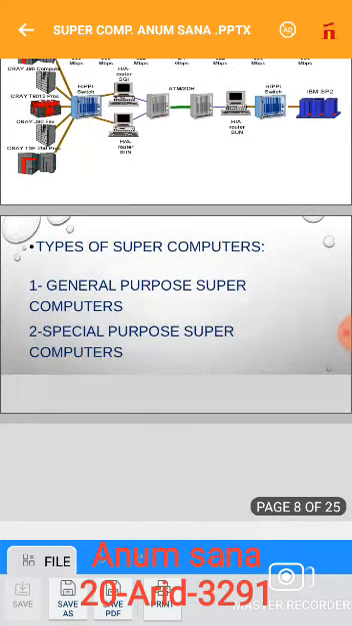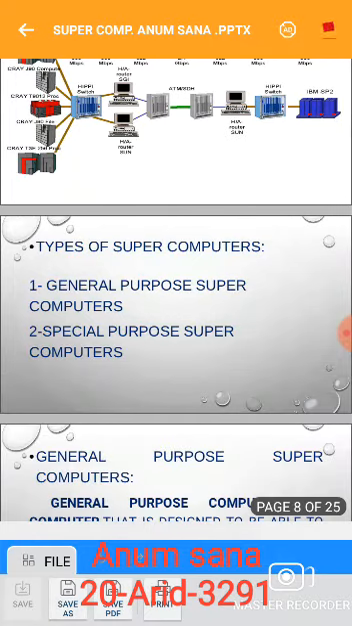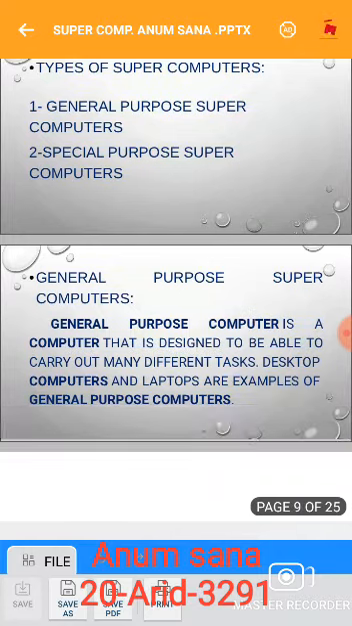Now we discuss the types of supercomputers, which is a very important topic. There are two types of supercomputers: number one is general purpose supercomputers, and number two is special purpose supercomputers. So first we discuss the first type, that is general purpose supercomputers.